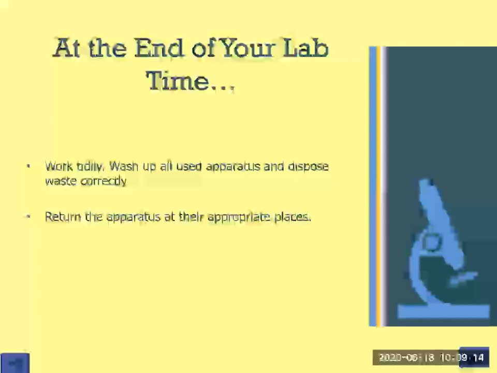Each and everything is placed in its own cabinet. So remember that after completing your experiment, kindly place these things in their proper places.